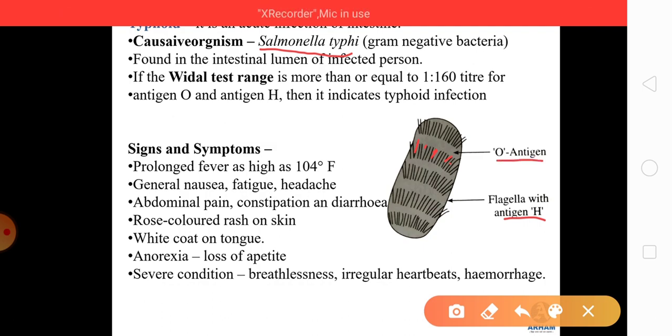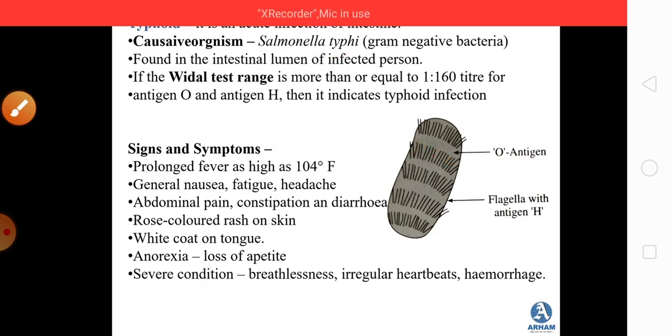To detect this kind of disease in the body, there is a test known as the Vidal test, and if the Vidal test titer is more than or equal to 1:160 for antigen O and antigen H, then it indicates typhoid infection. So this disease can be detected or diagnosed with the presence of antigen O and antigen H.